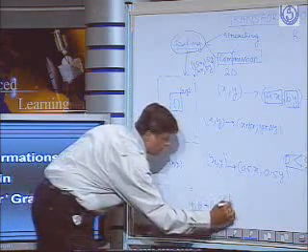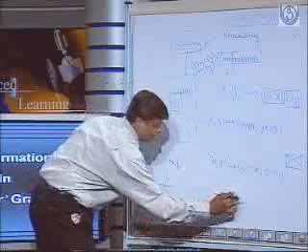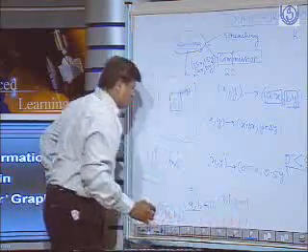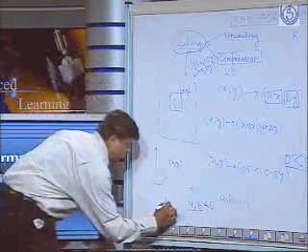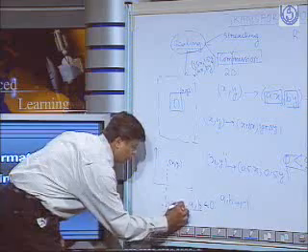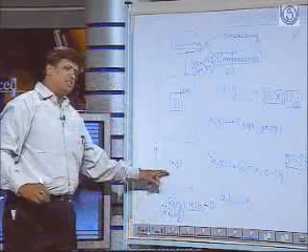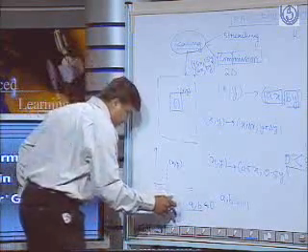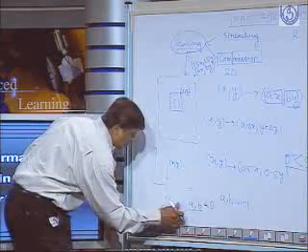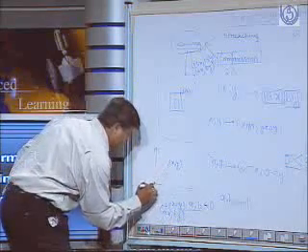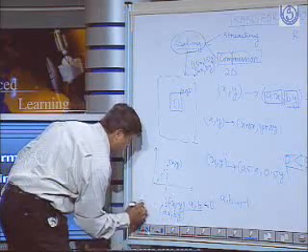Say a and b are equal to minus 1. Then x will transform to minus x and y will transform to minus y. So this will be generalized reflection.